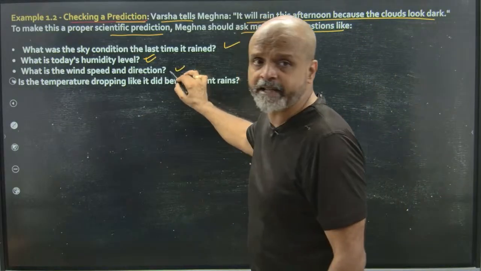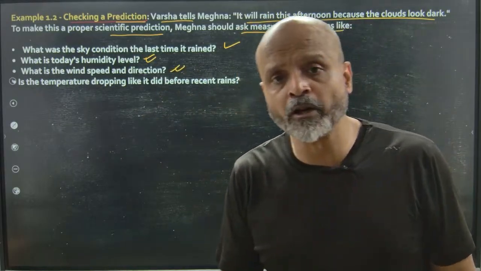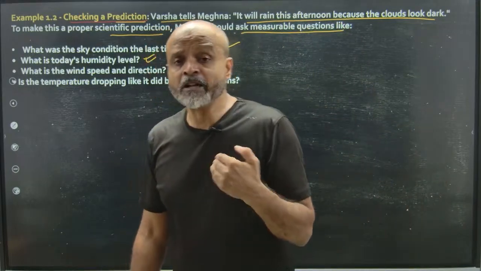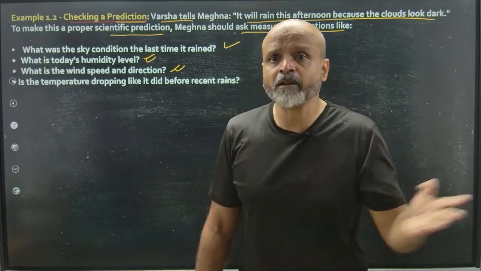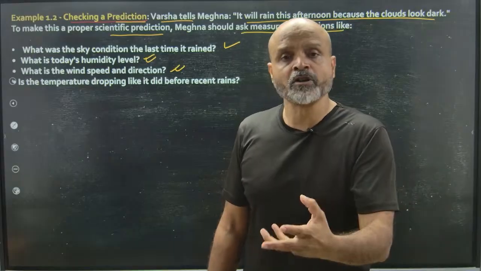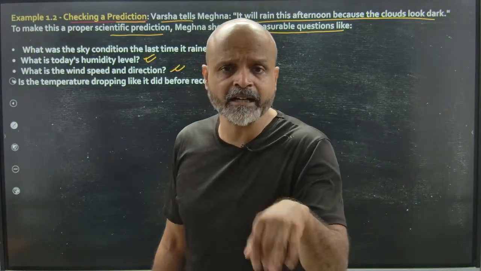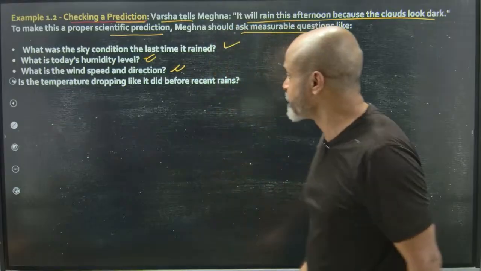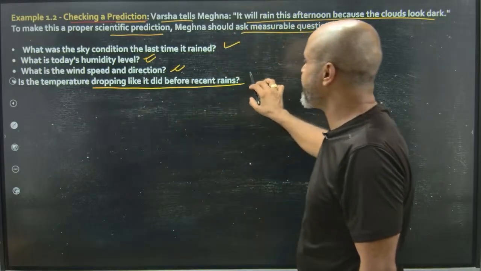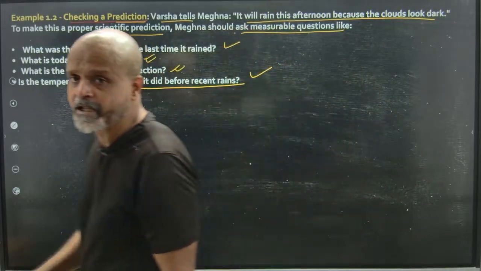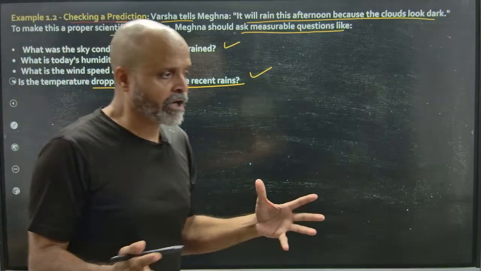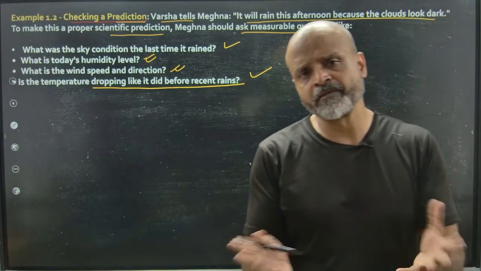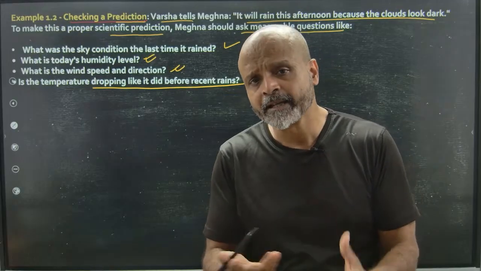What is the wind speed and direction? So how is the wind blowing, or what is the direction? At times you have rain laden clouds above you, but due to the high speed of winds, they are moved from one place to another, because of which, in spite of having rain laden clouds above us, we might not experience rains. Okay, is the temperature dropping like it did before the recent rains? So temperature drops, obviously you have a hot sun which automatically goes off. This hot sun vanishes and it is taken over by rains.